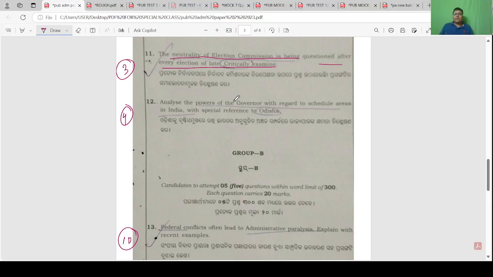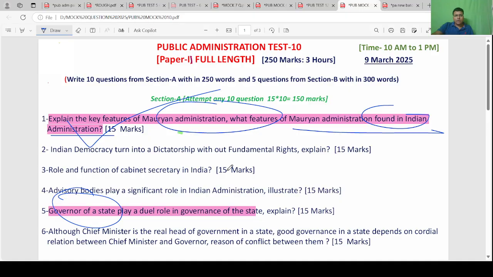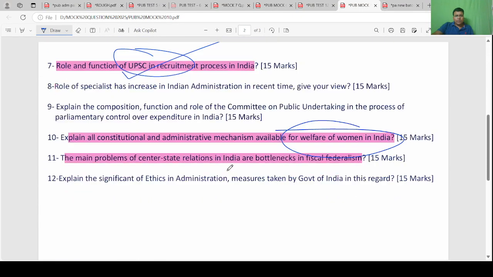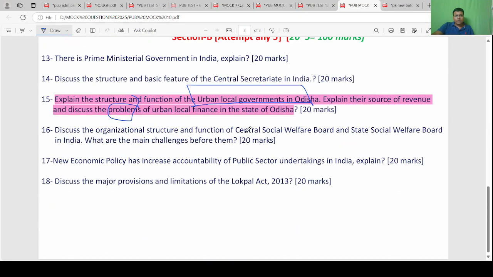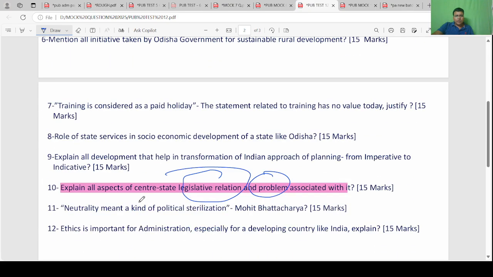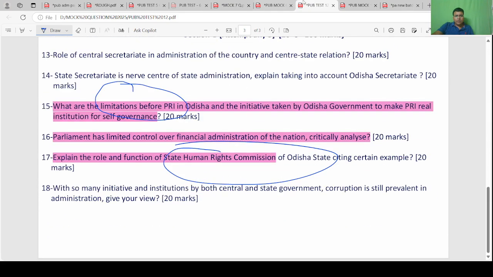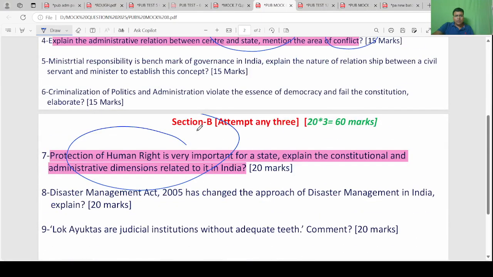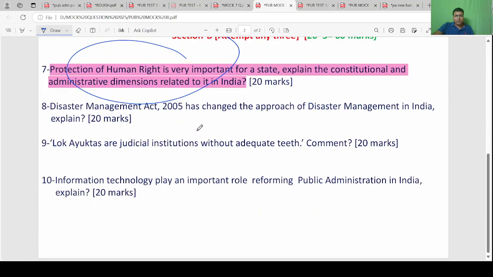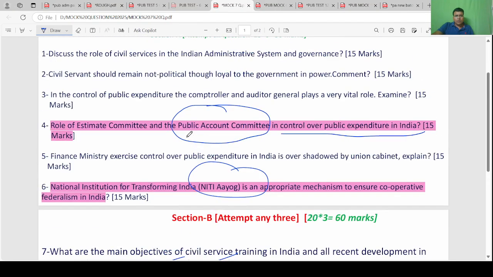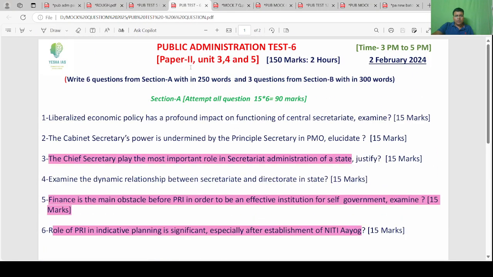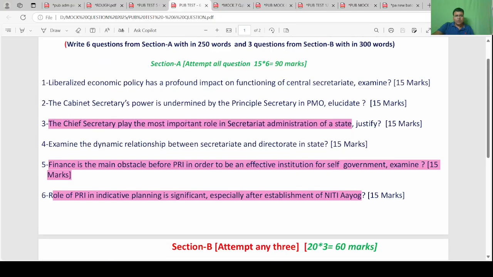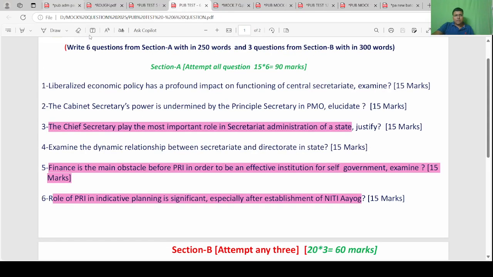Listen, this is a current example and we have also discussed it. Look, the first question we discussed was chief secretary; chief secretary is most important.